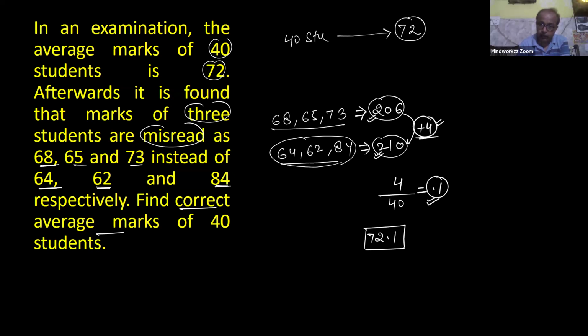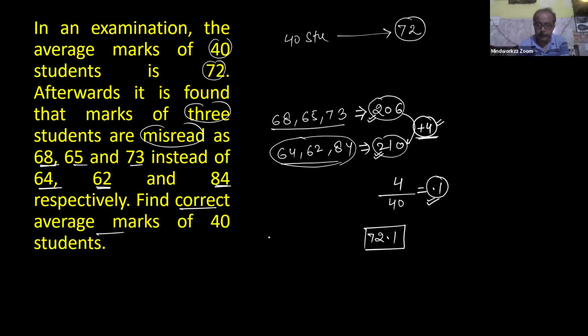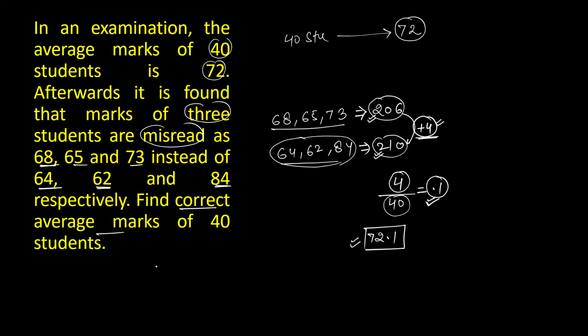It means actually 4 marks extra in the total. Yes, the difference value is 4. And when this extra 4 marks is distributed over all 40 students, you get 0.1 extra in the average value. Now your correct average value is 72.1. Okay, sir. Yes.